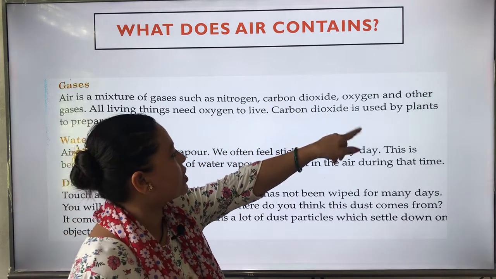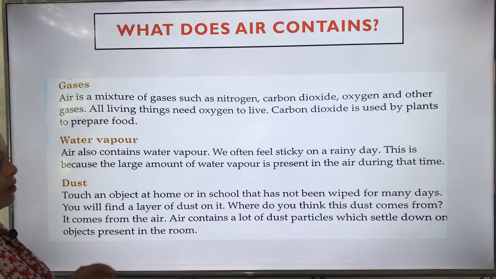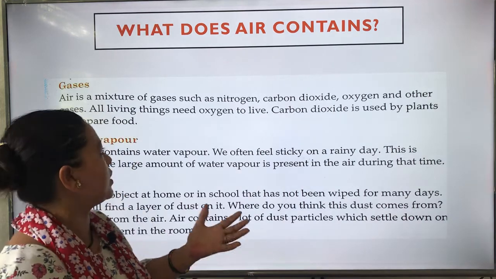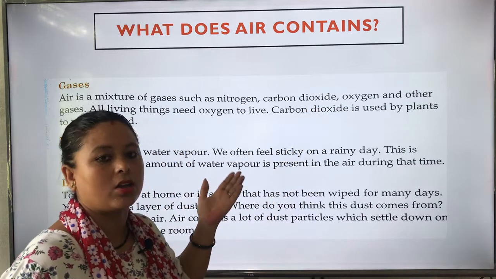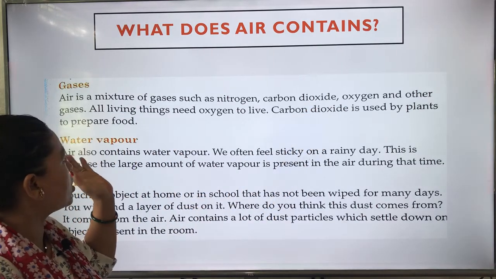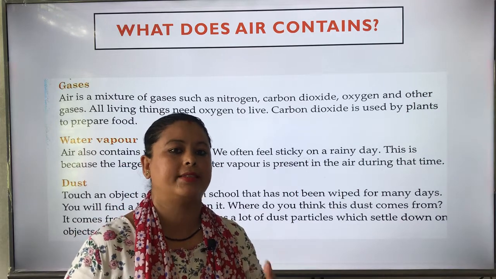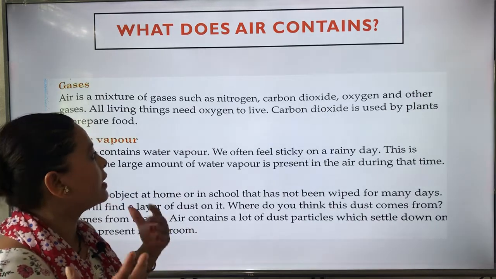Carbon dioxide is used by plants to prepare food. So the air that we breathe is a mixture of many gases, like nitrogen, carbon dioxide, oxygen and other gases. Understood? So all living things, plants, animals, all need oxygen to live.